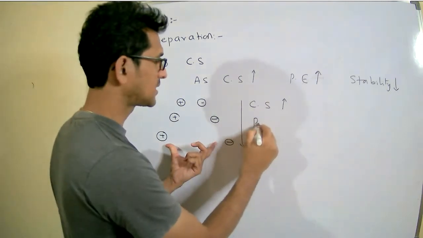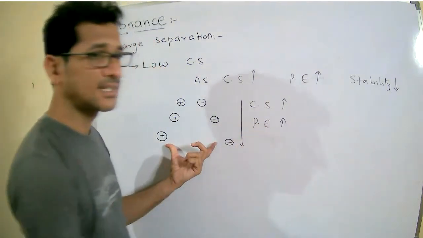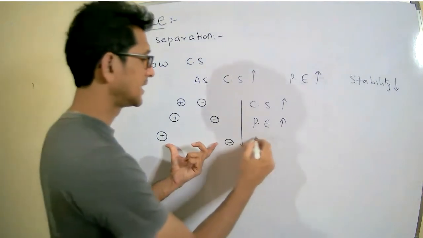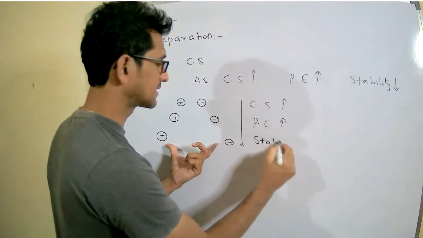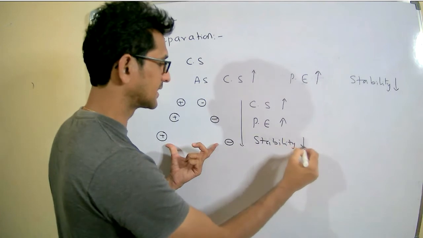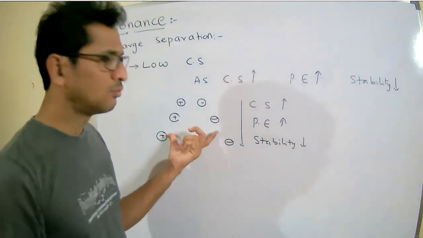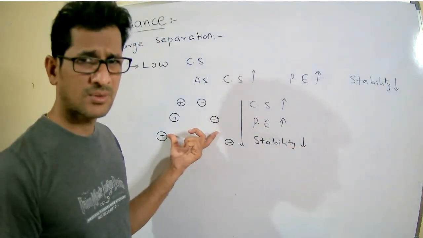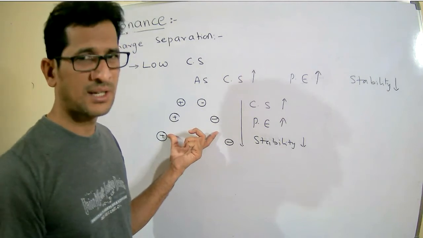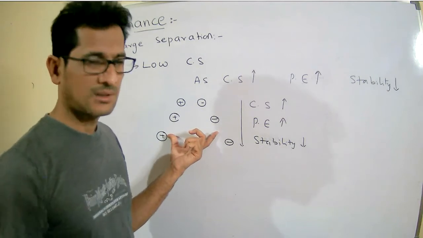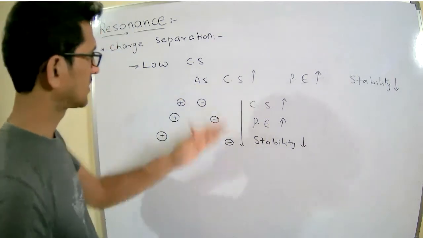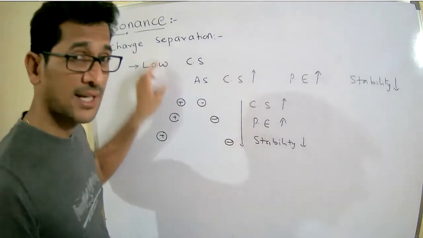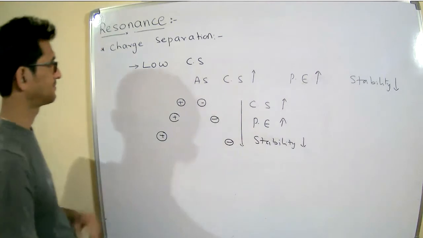Once the charge separation increases, potential energy increases. Therefore, stability decreases. We will discuss some examples once we complete all the points. Okay, right. So we must and should maintain low charge separation.